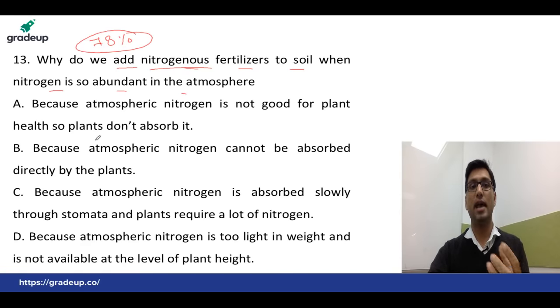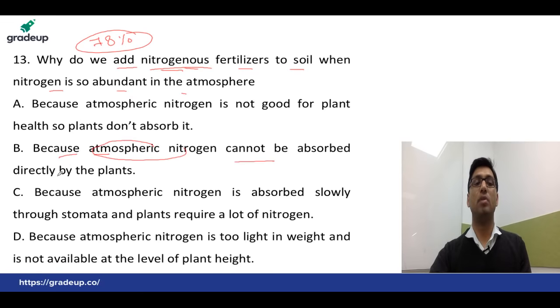Because we need some bacteria to absorb this nitrogen. So that's why we add nitrogenous fertilizer to the soil, so that the plant can prepare its food. So atmospheric nitrogen cannot be absorbed directly by the plant. Option B will be correct. So option B is correct for this question.